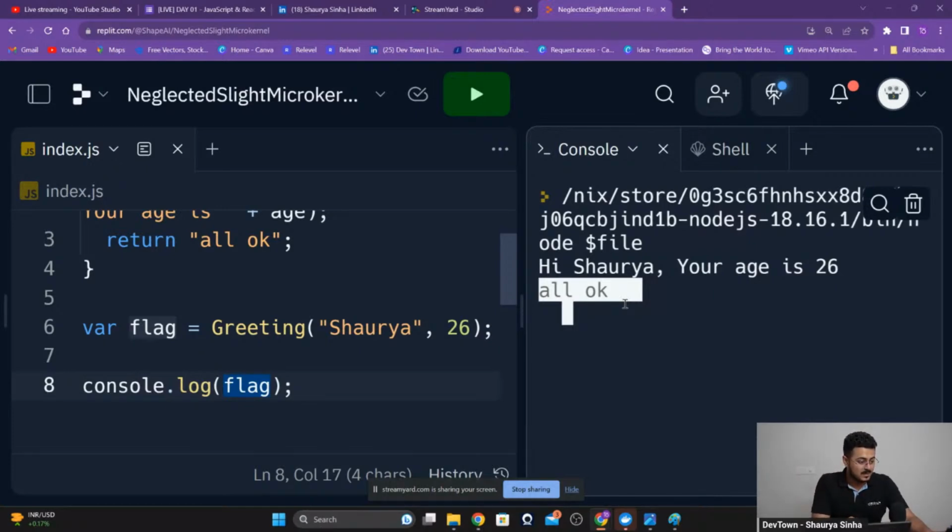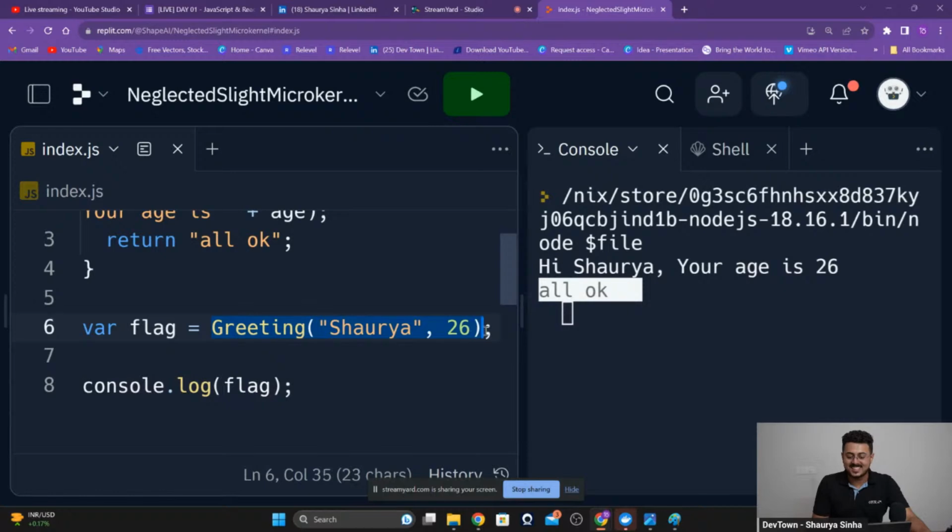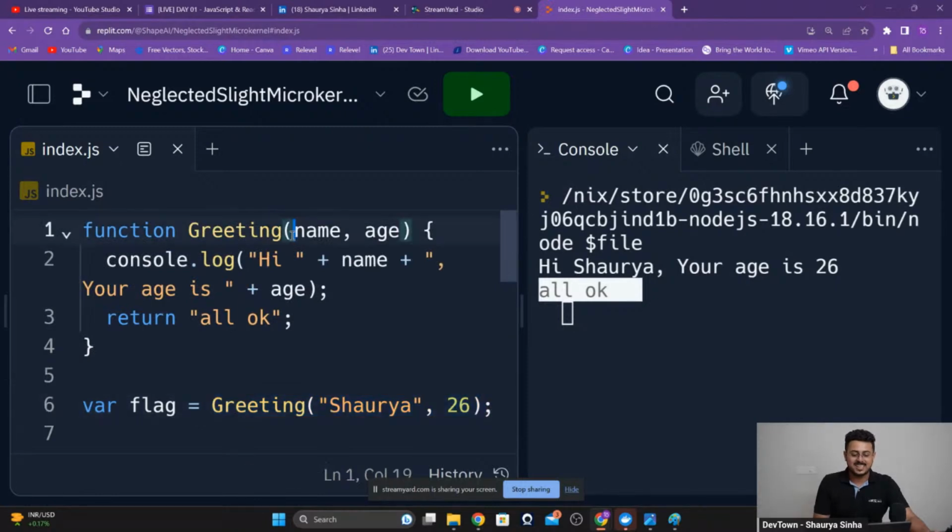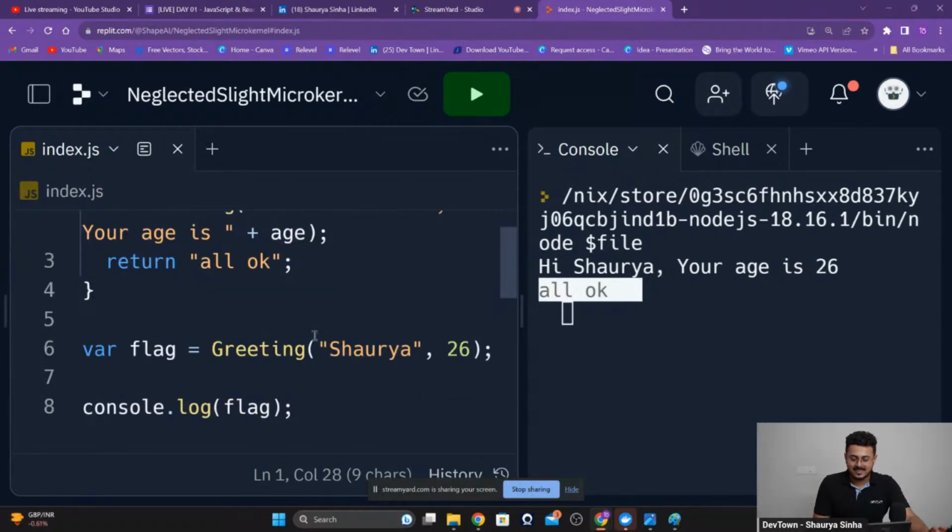Why have you put Shaurya and 26 in the flag? Okay, so this guy hasn't listened to anything. That is me calling the function greeting. We learned about functions in this class, right? We call the function greeting, and this function greeting takes in the name and age as a parameter, as an argument itself. And hence, we have given that argument right over here. That's it.